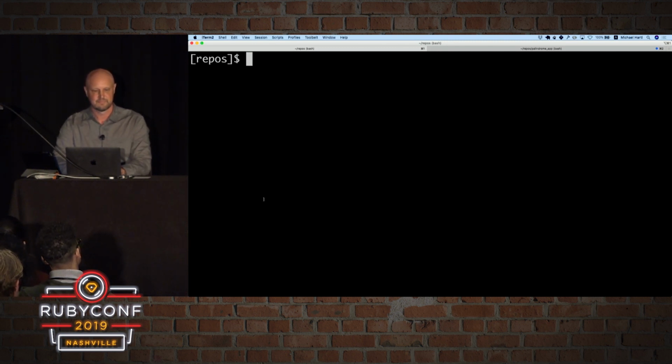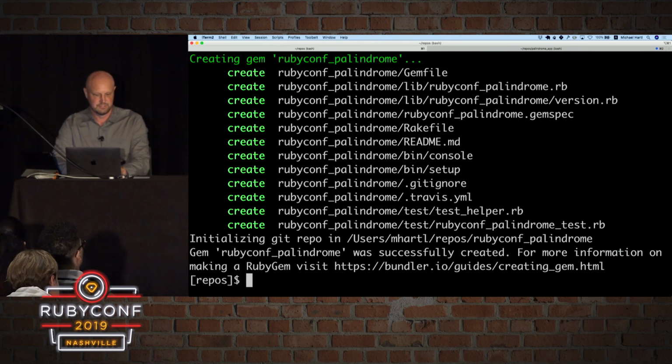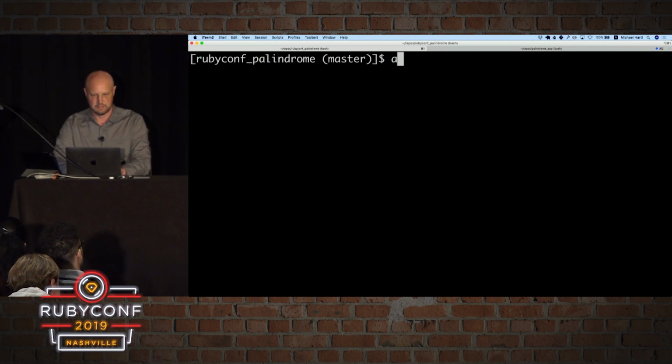All right, so to make a Ruby gem, we're going to use a program called Bundler. We're going to type bundle, and then bundle gem. So Bundler does lots of things, but we're going to do bundle gem, and then we're going to generate something called RubyConf palindrome. So I'm going to have it be a name that isn't used elsewhere. And this is going to generate a skeleton for a gem. So we can cd into it. And now let's take a look at it.